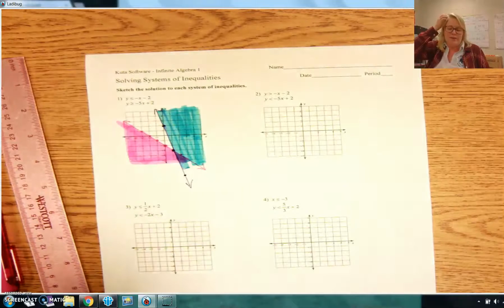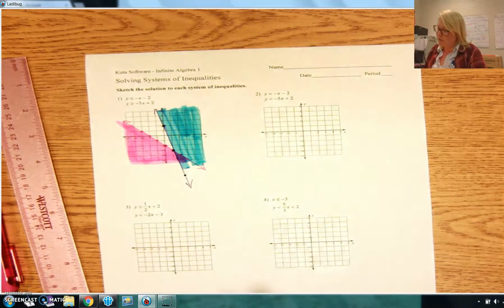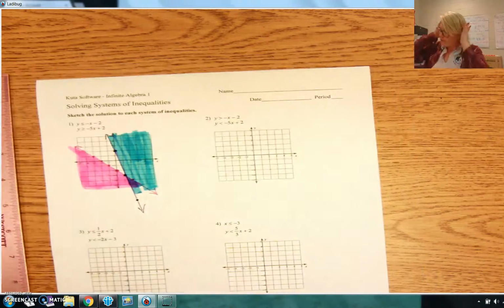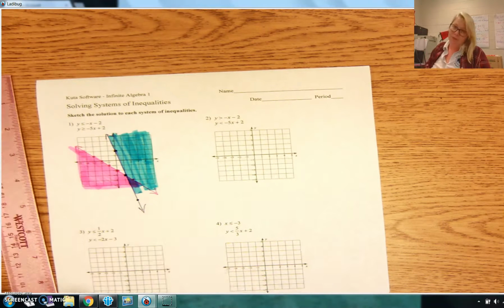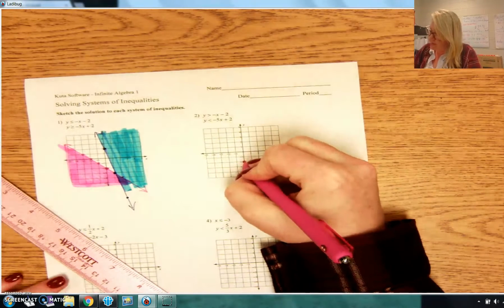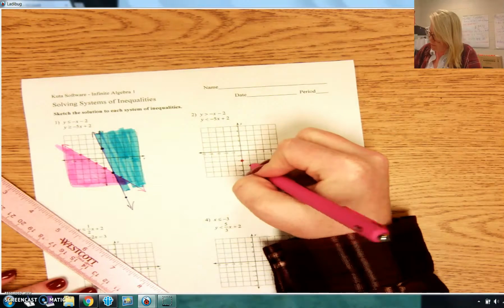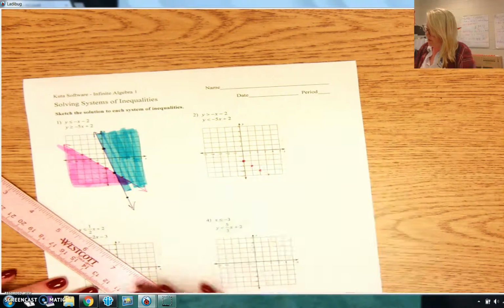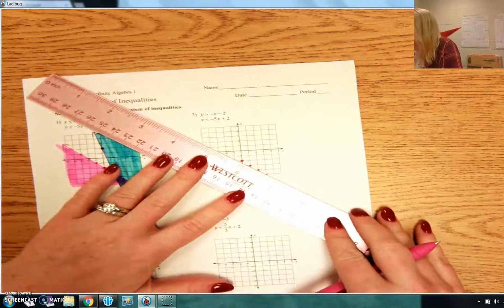So if I try another one, let's do number 2. So y is greater than negative x minus 2. So I'm going to graph the first one. So negative 2 is my y-intercept, so there's my point. My slope is negative 1. So I'm going to go down 1 over 1, the negative direction.